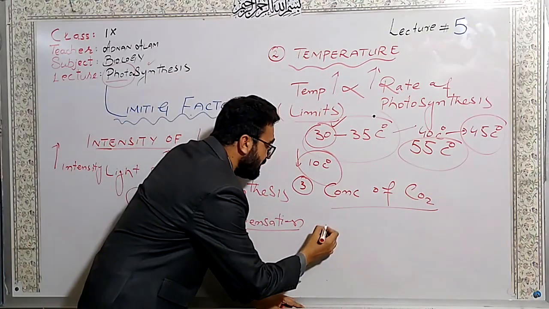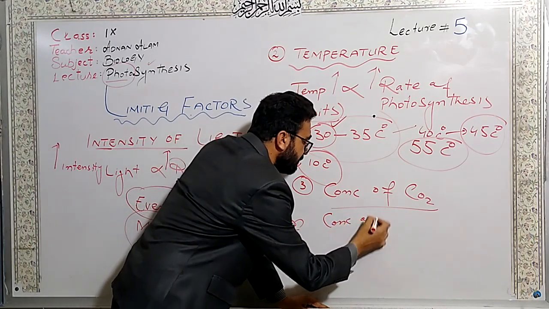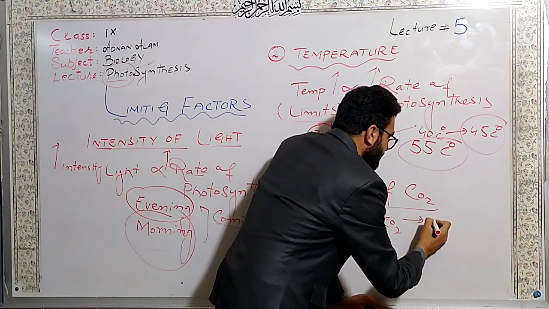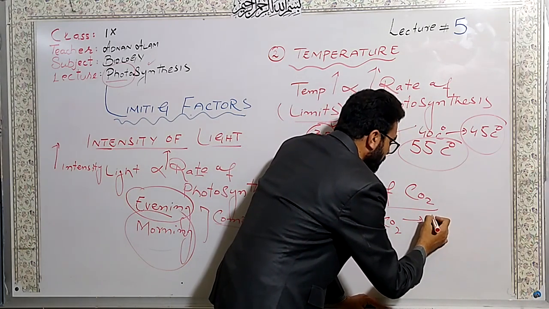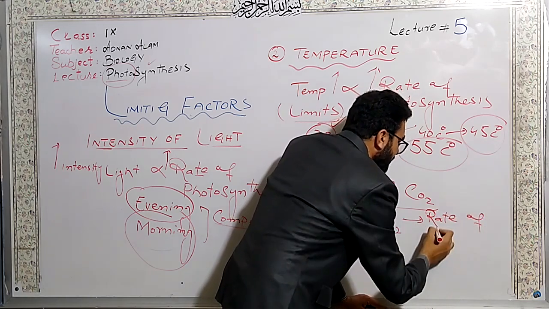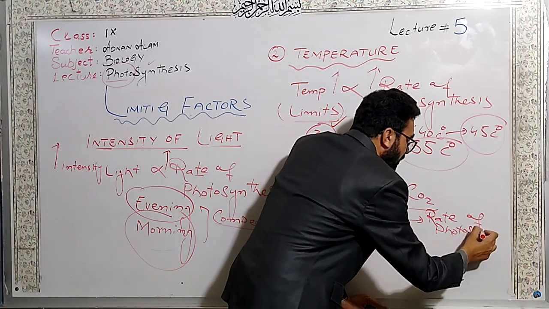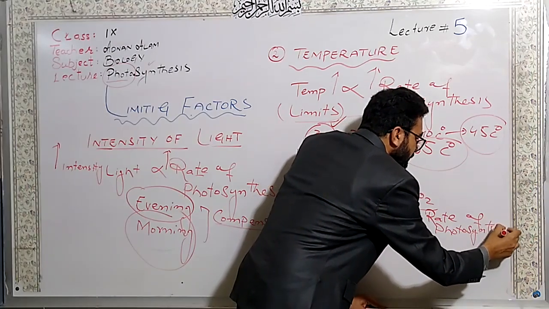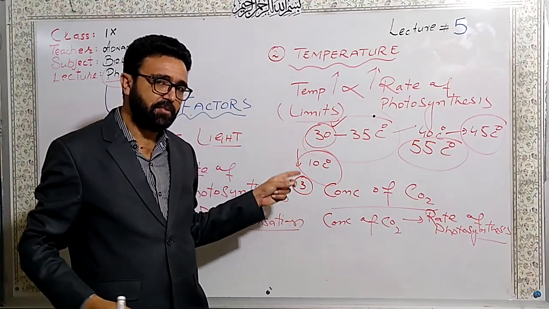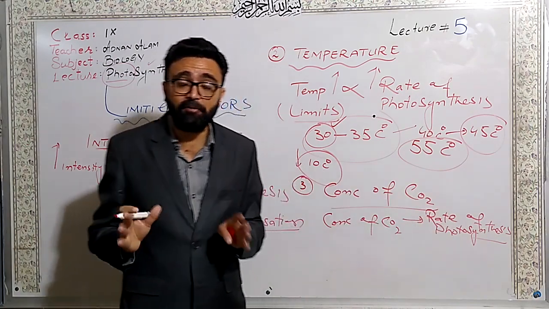It also has a direct relationship with the concentration of carbon dioxide. If there is low carbon dioxide, there will be a low rate of photosynthesis. If there is a high concentration of carbon dioxide, then the rate of photosynthesis will also be high.